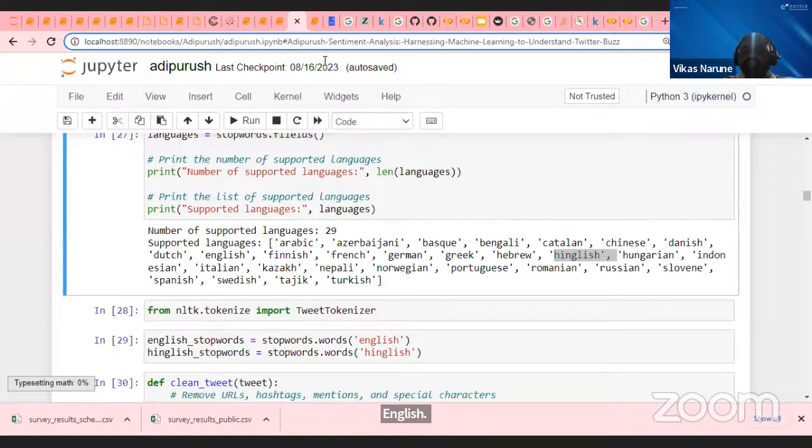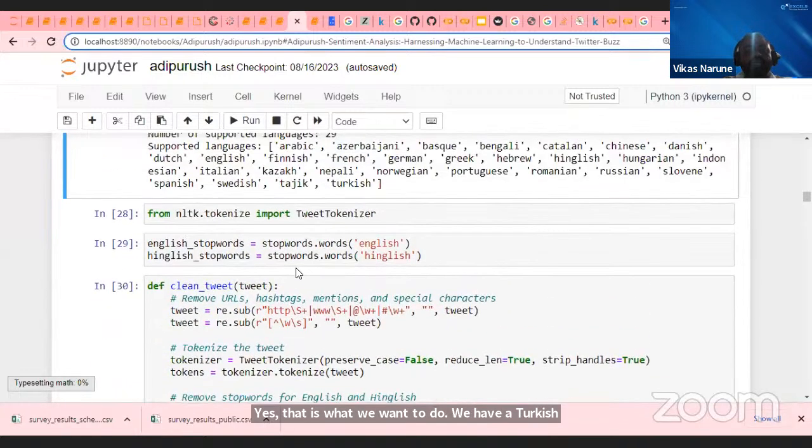Yes, correct, sir. Kumar sir, correct. This is what we're going to do. We have Turkish, Nepali, all kinds of languages, local, global, all languages are possible, guys. Now try to understand what I'm going to do.